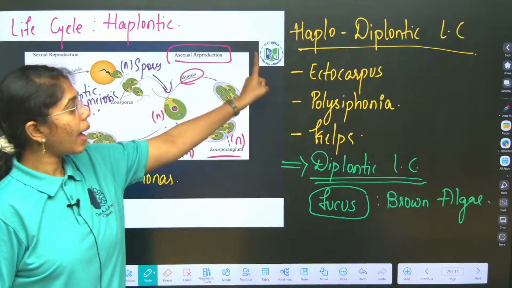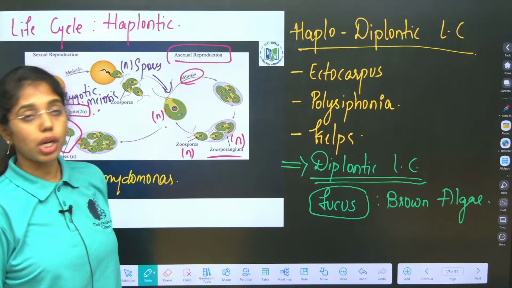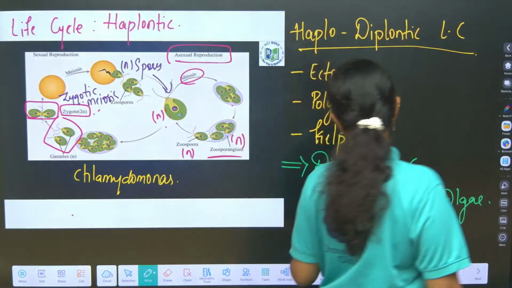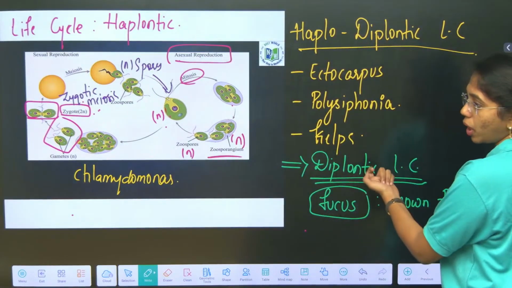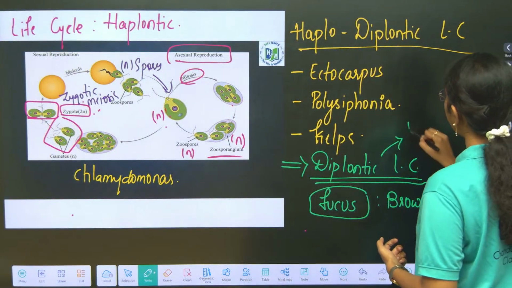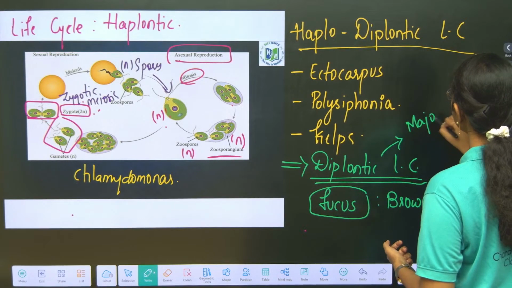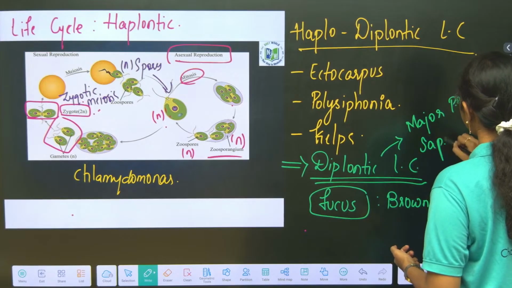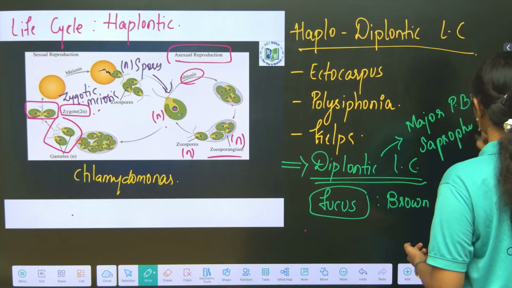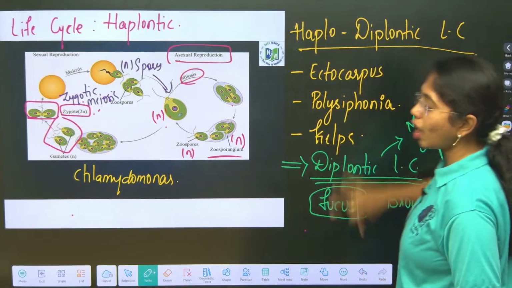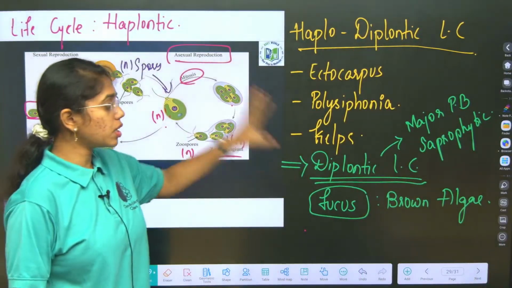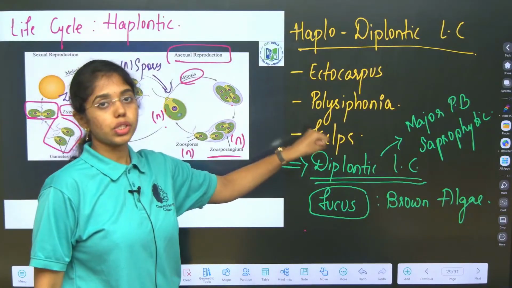And these are the algae which undergo a haplodiplontic life cycle. So, in brown algae members like Fucus, which has a diplontic life cycle, the major plant body is diploid. Remember these points. These are not provided in your text, but will be asked in your exam. There is a possibility of having a question from this aspect.